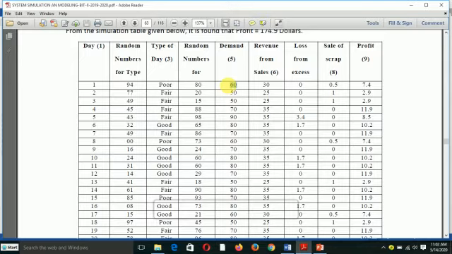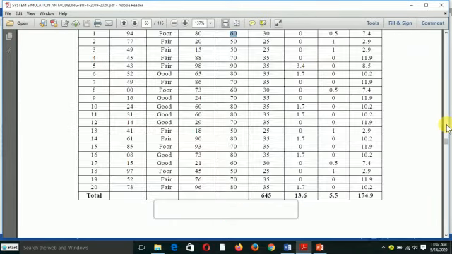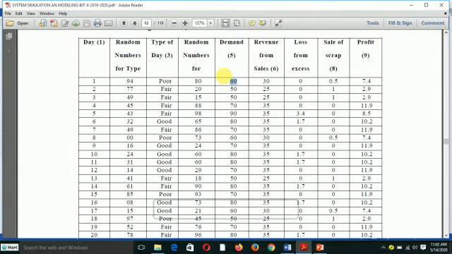I can check here at the last line. You can do the same at the last line. On the second day, column 4 here is 20. I am going to check where there is 20 in the fair type.